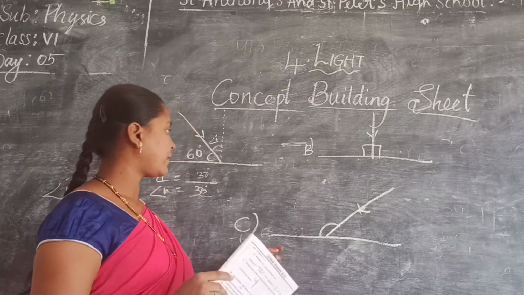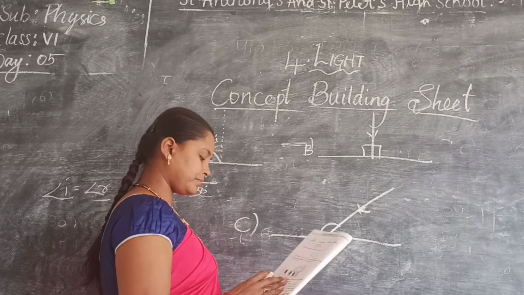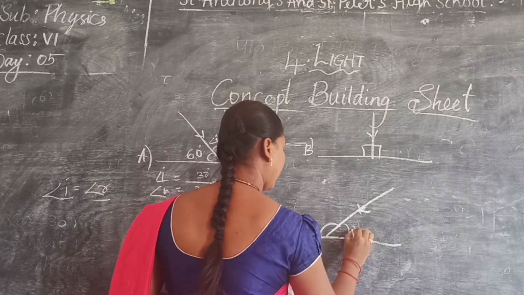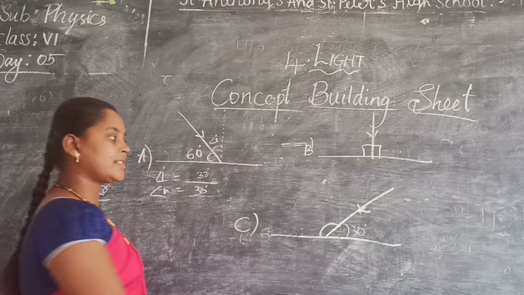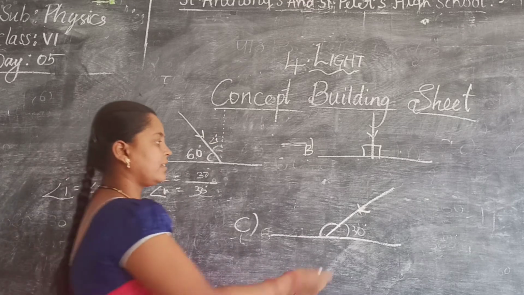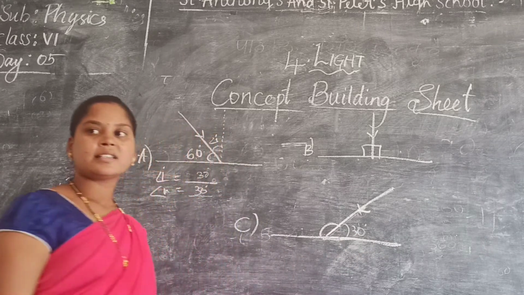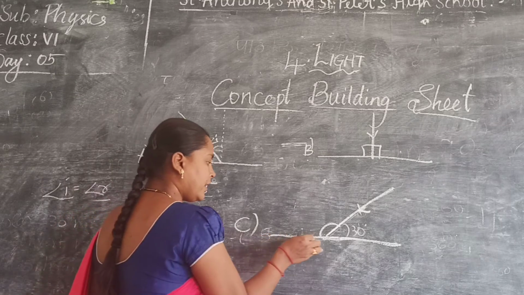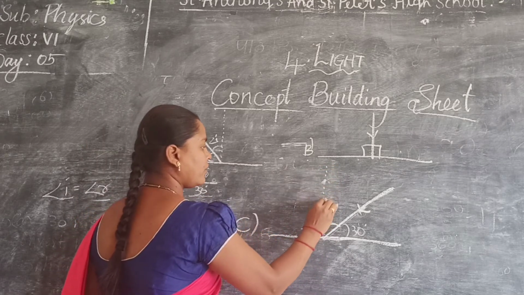Next, for this one, reflected ray. They have given that this is 30. Angle of divergence is 30. This ray is the incident ray. If angle of incidence is 30, angle of reflection will be how much? 60. Ma'am, angle of 30, ma'am. Not 30, 60. Ma'am, 90. From here to here you have to mention. Understood? So this is a normal, no?